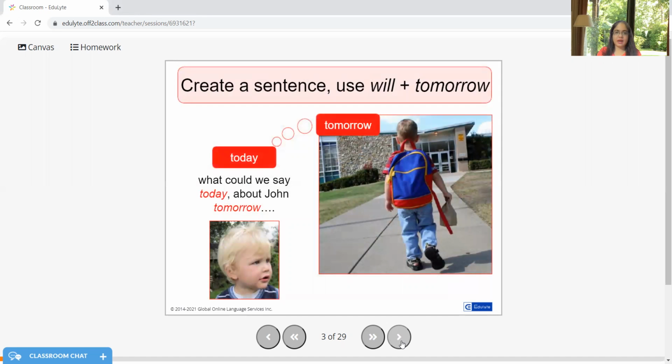So again, I can now add today or tomorrow, but I also need to use will. Let's change the sentences. He will go to school tomorrow. He will study hard today because he is having an exam. He will go to the market today. He will play football tomorrow. So some of the sentences we tried to make using will, and tomorrow along with today.